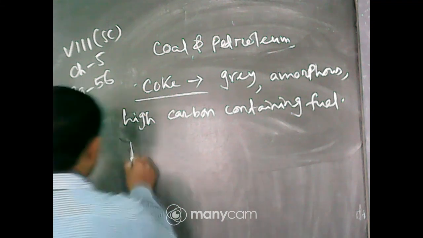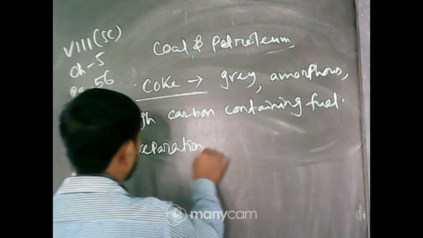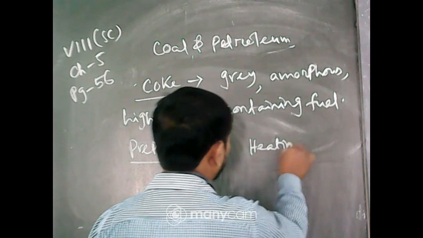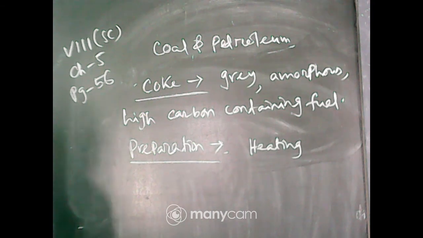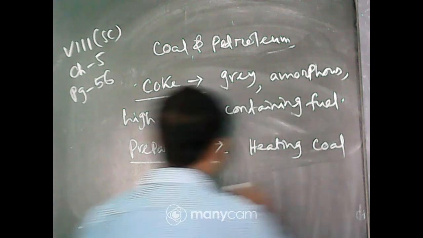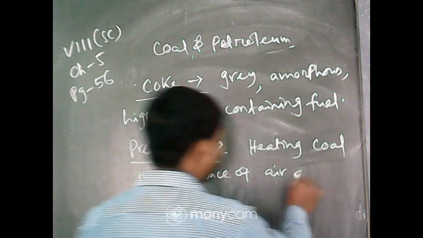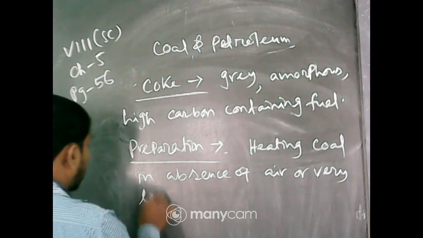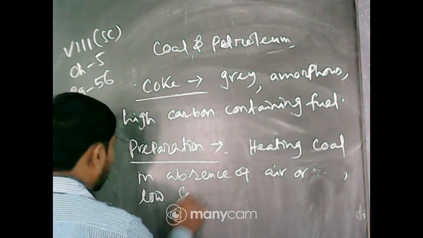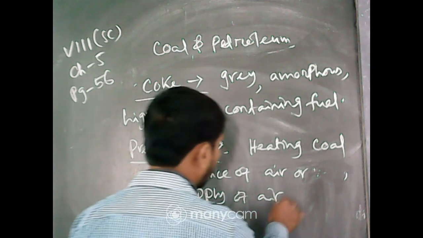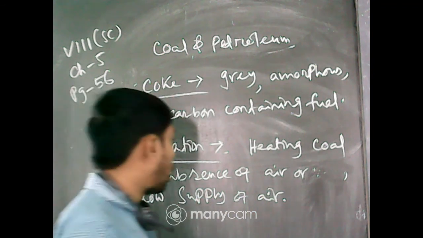How is it produced? Preparation: heating coal or oil in absence of air, or a very low supply of air. Heating coal in absence of air.